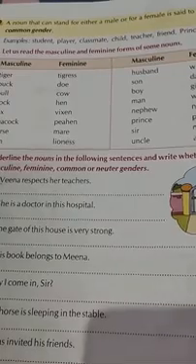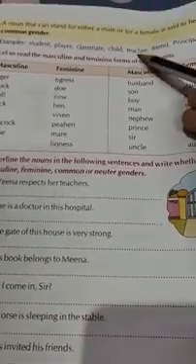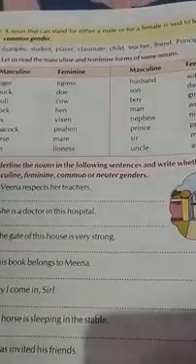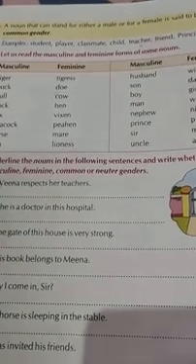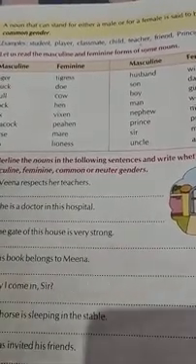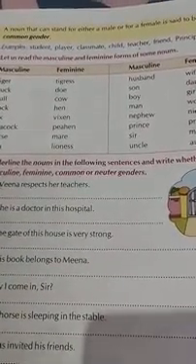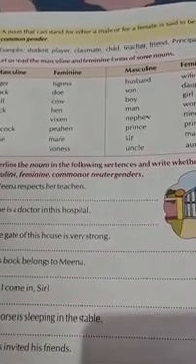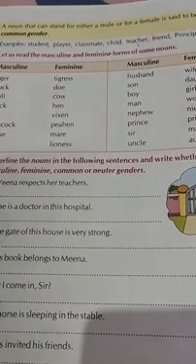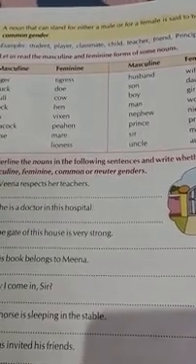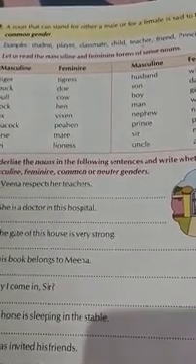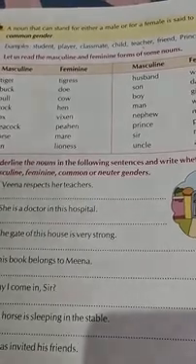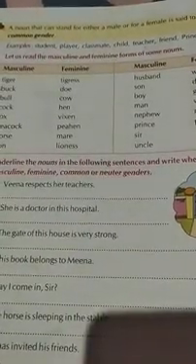Look at the second word, teacher. A teacher can be a male teacher or a female teacher. And what about the word parent? A parent can be either father or mother. So the nouns which we cannot differentiate as male or female are said to be in common gender.